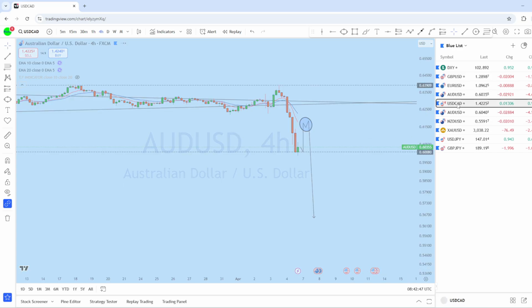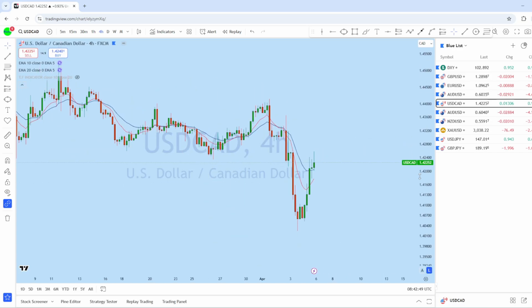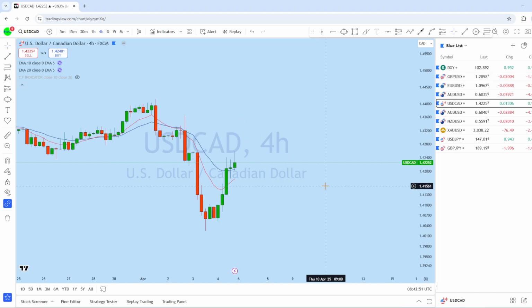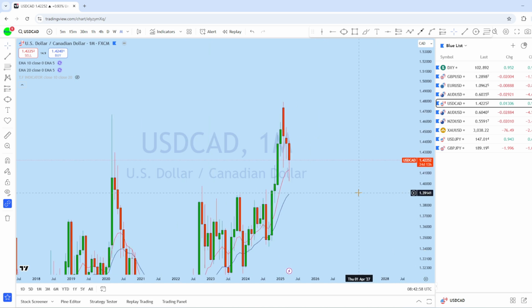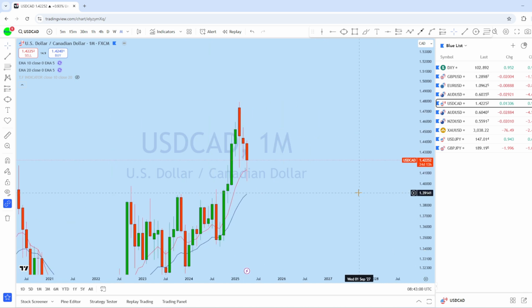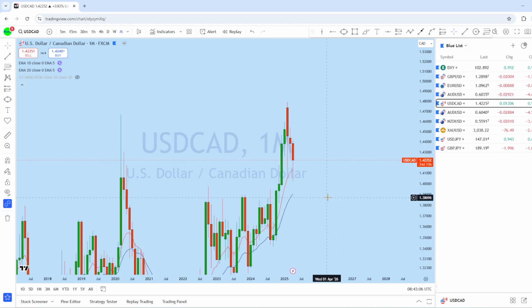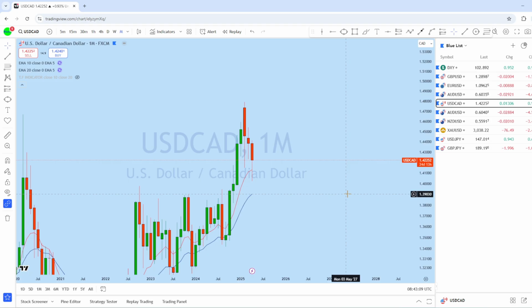Now let's look at dollar CAD. Let's see what kind of trading opportunity there is. As we see, dollar CAD also had a very sharp rejection from this support level. Now looking at the monthly chart on dollar CAD, we can see that with the strengthening of the dollar, potentially we could see dollar CAD bounce back up in the major direction of the trend.